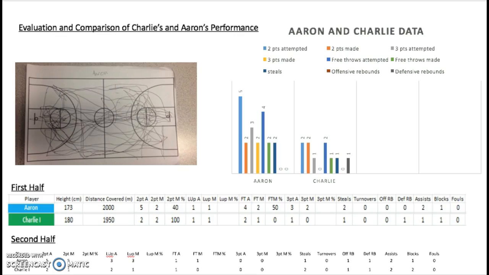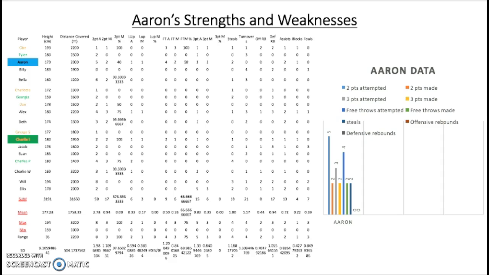According to the data, Aaron wins 3 of the performance criteria categories, and Charlie wins 2. This would suggest that Aaron is the better power forward and should be chosen. Also, the categories that Aaron wins, he does so very clearly, which can easily be seen when looking at the graphs. According to notational analysis, Aaron's strengths is in his attacking play.